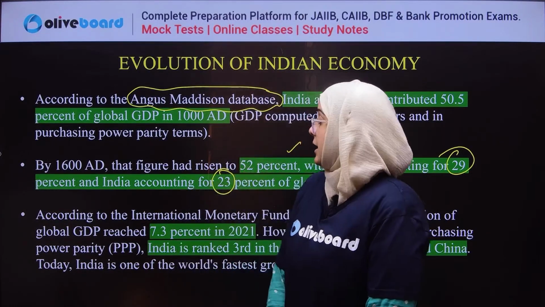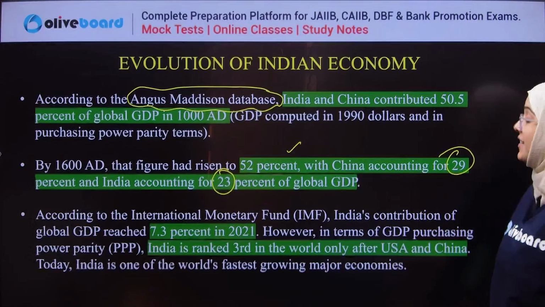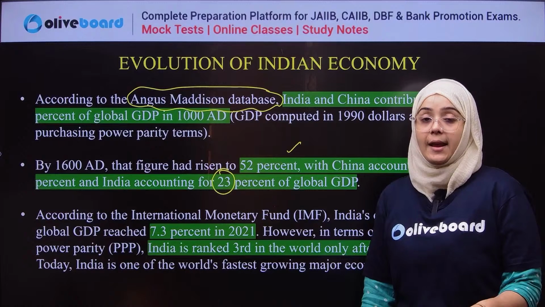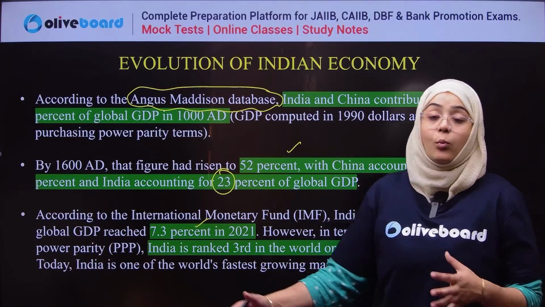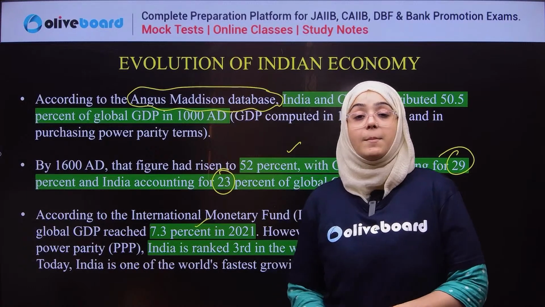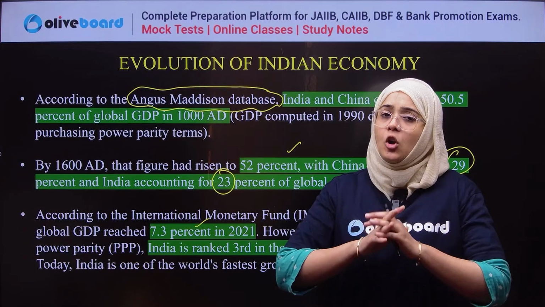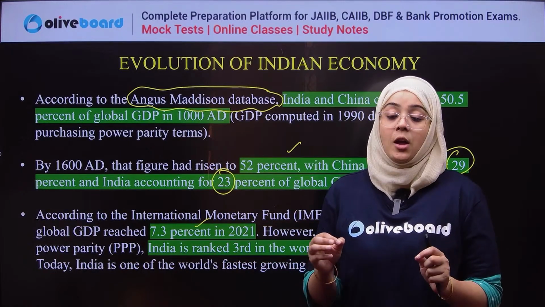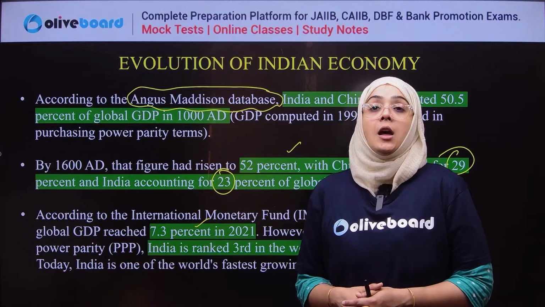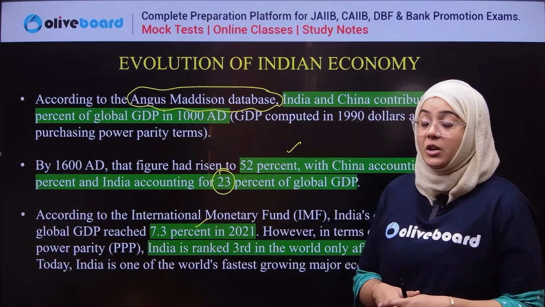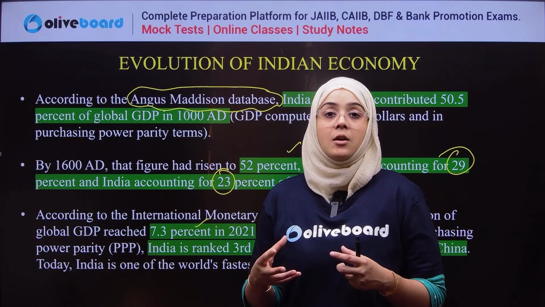But if we talk about the International Monetary Fund, India's contribution today is approximately 7.3%. Means with time, this GDP contribution has decreased a lot. There were a lot of factors responsible for this, like when the British came to India, the Britishers left India with a very bad economy.